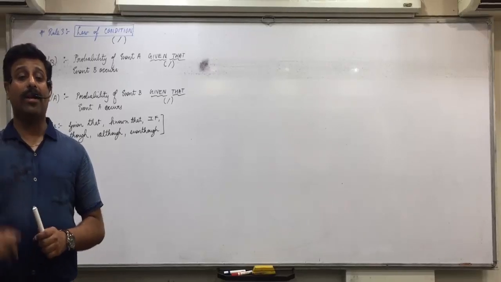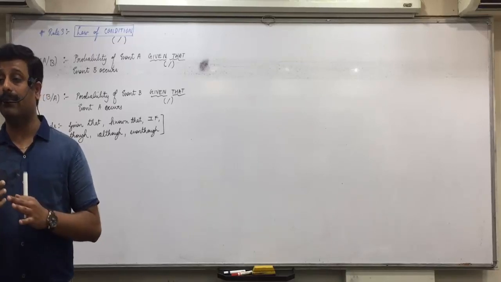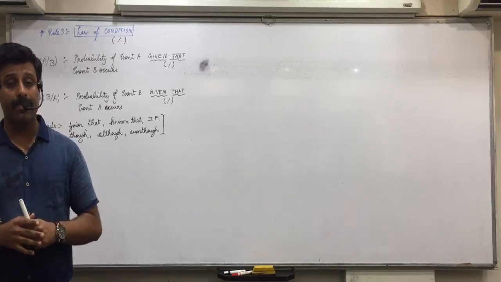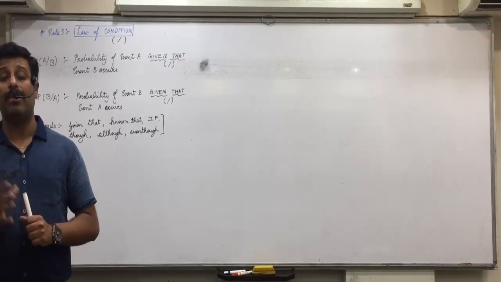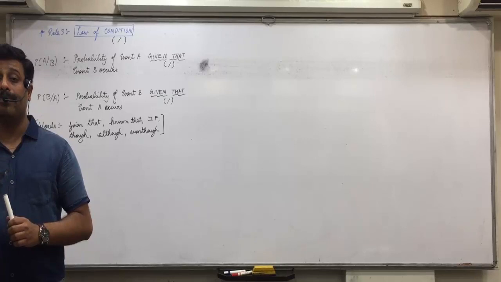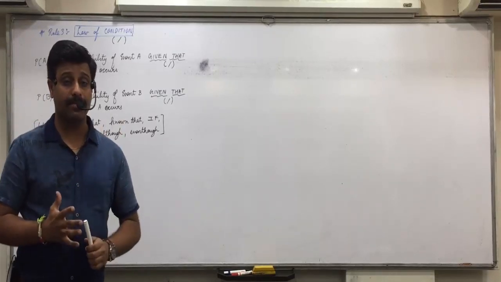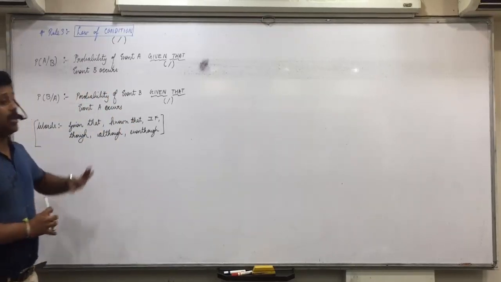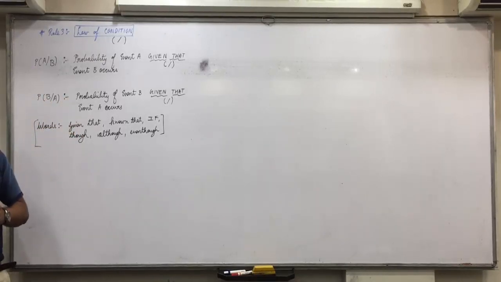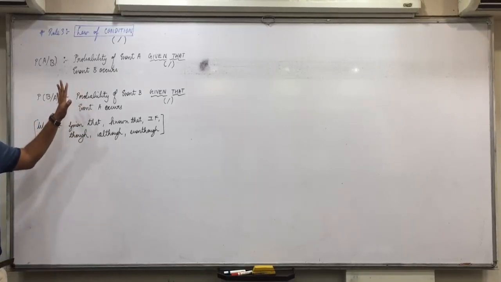Now what is this condition? One thing is already known in advance. That is a condition. Suppose during your exam time, anyone falls sick, it is known in advance that you are sick. Now, given the condition that you are sick, find the probability that you will still top or still pass in the exams. So this is the conditional probability. One event is already known which has already occurred, that is a condition. And given the condition of that event, we will find the probability of another event. Is everyone clear with this?